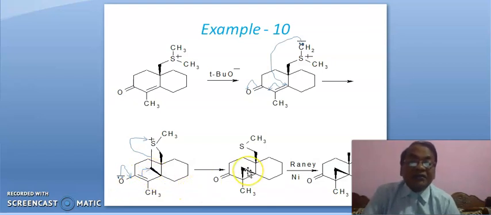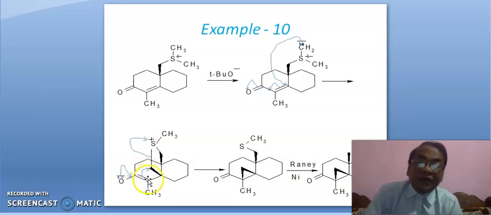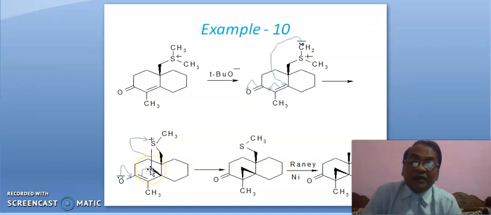Okay, like this. Look into this matter. This pi bond will shift in this fashion, and this pi bond will shift in this fashion, means this carbon gets attached with this, and so this bond will shift in this fashion, leading to this.